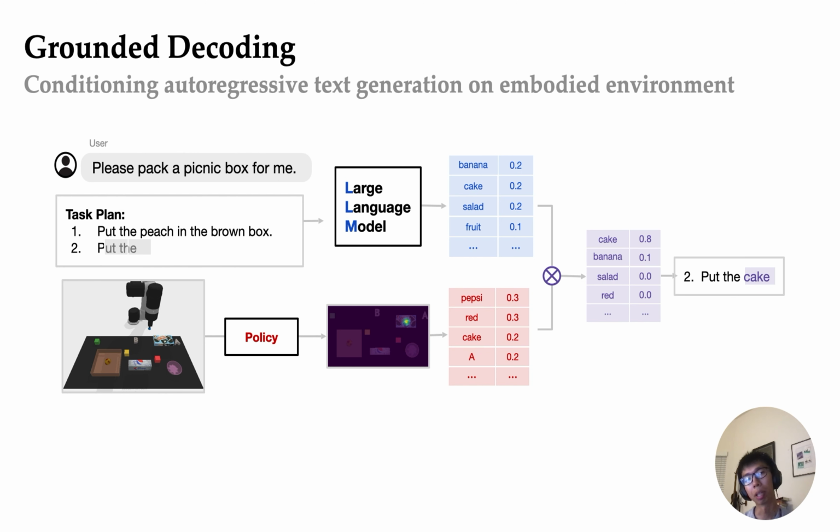Now we also have an affordance model that is open vocabulary. What does that mean? It means you can score a partial string. When you score a partial string, you multiply the token language model score and affordance score, similar to how SayCan works, and choose the highest one. Then you repeat the step, not subtask by subtask, but token by token, and then you can derive a detailed plan to finish a task.